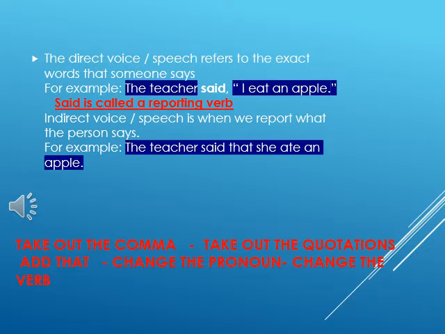Indirect voice or indirect speech is when we report what the person says. For example, the teacher said that she ate an apple. We need to take out the comma, take out the quotations, add that, change the pronoun, and change the verb from direct to indirect.